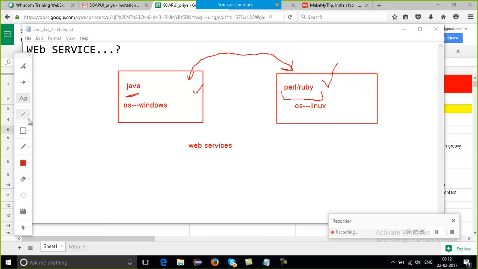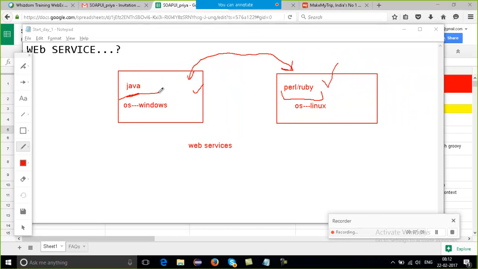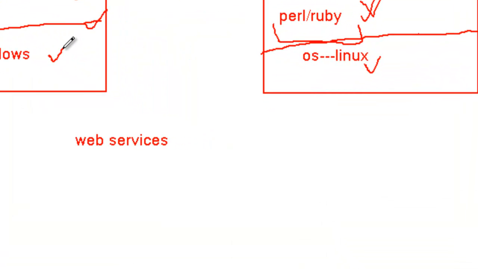So here I have two different scenarios. The first scenario is based on different languages and the second scenario is based on different operating systems. If they want to communicate, this is possible because of the concept of web services.